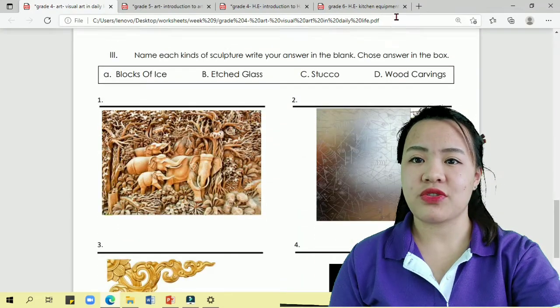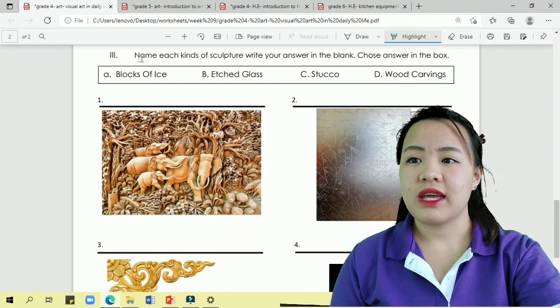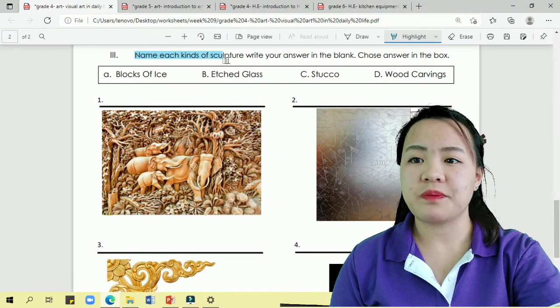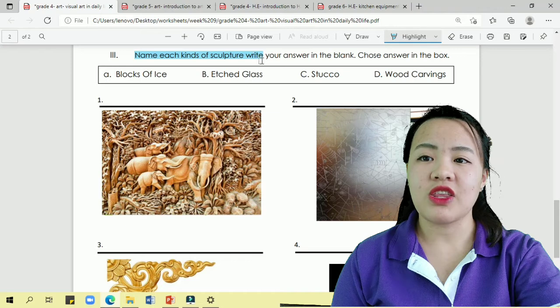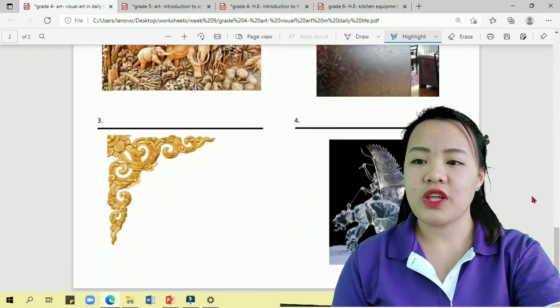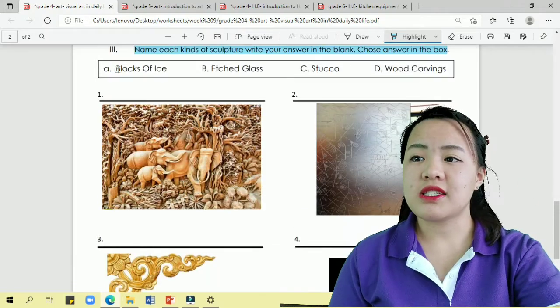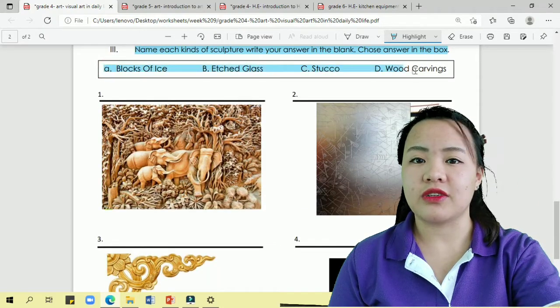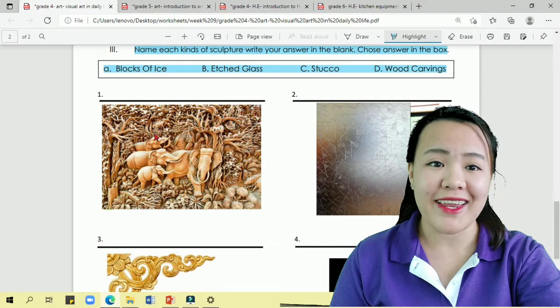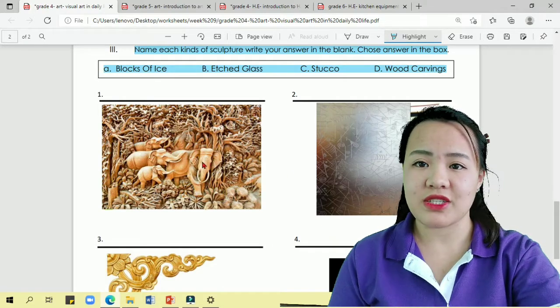Next, test 3. Name each kind of sculpture. Write your answer in the blank. Choose your answer in the box. Okay, so let's try answering number 1.